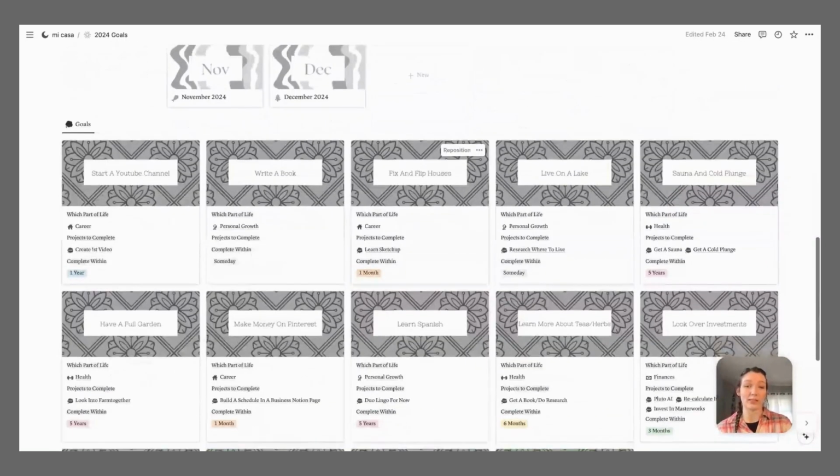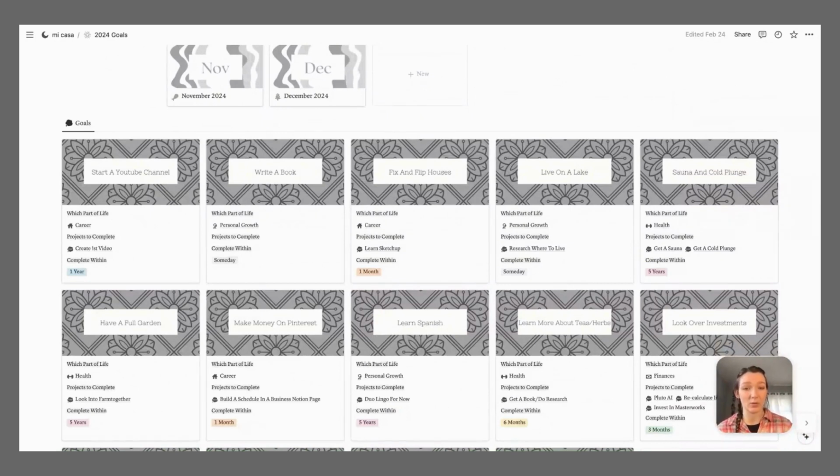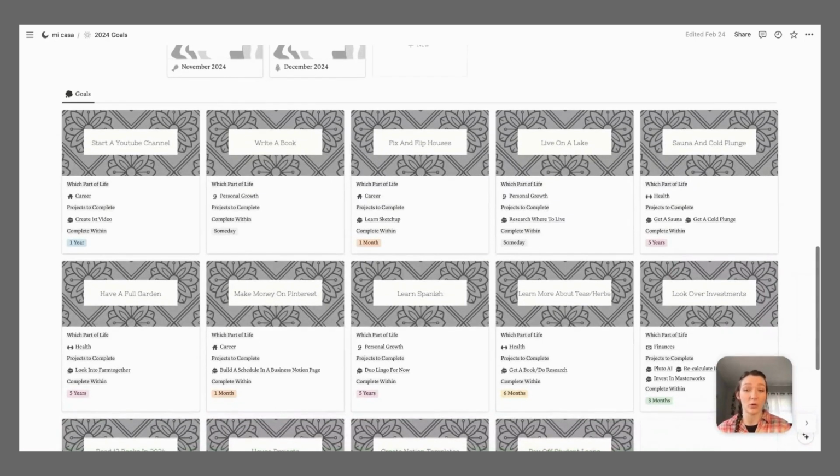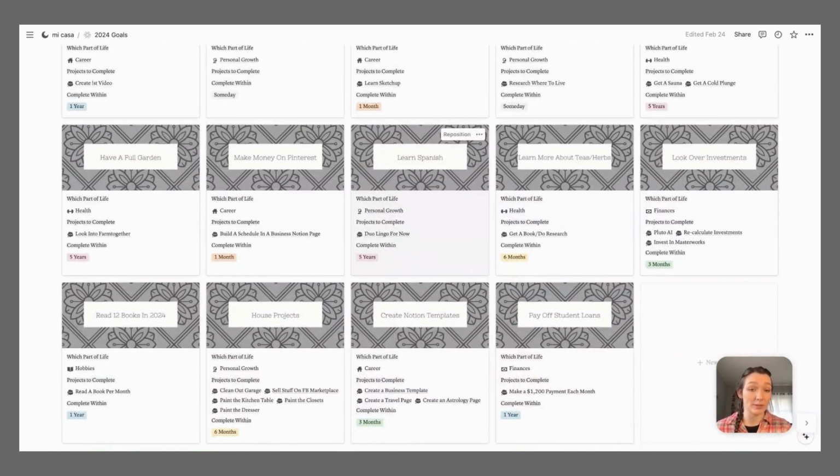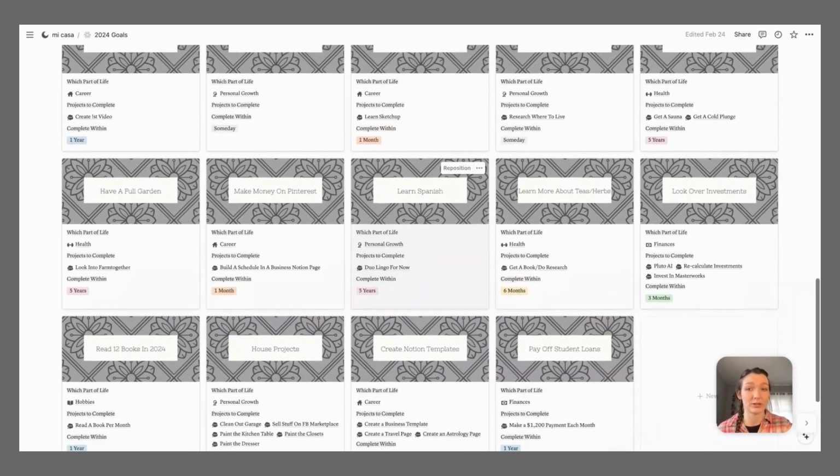And then this is, again, my goals laid out right in front of me, always there for me to see, because I always need to remember what I am working for, why I'm working hard, why I do what I do. If I don't see my goals or know what they are, I'm not going to work towards them. Or it's also just kind of like, hey, remember you wanted to do this. Do you still want to do it? If not, then get rid of it so that you can focus on something else.